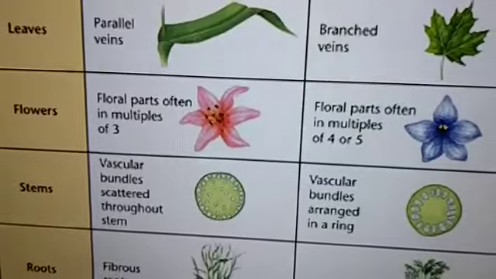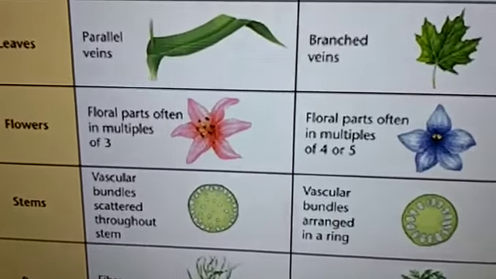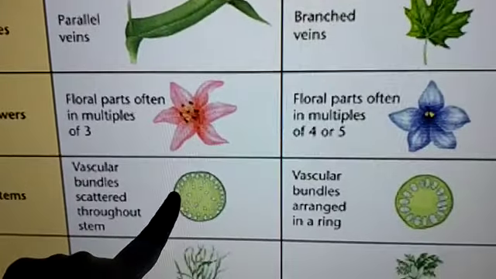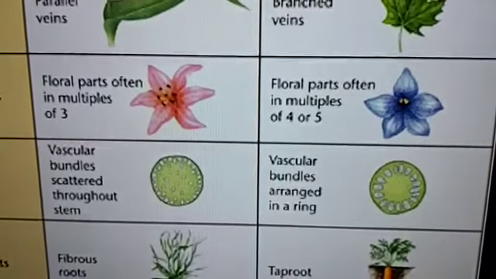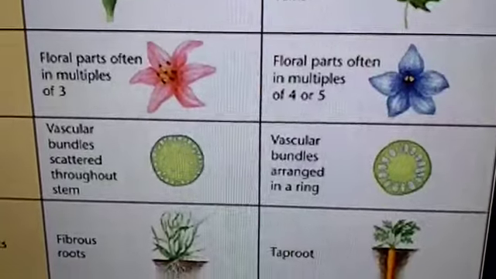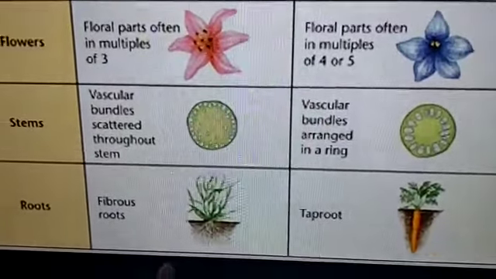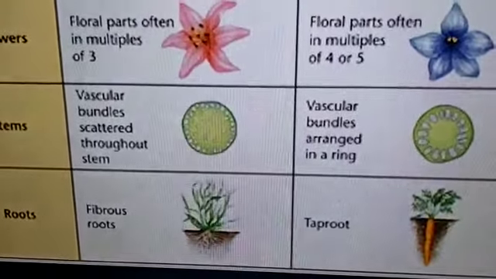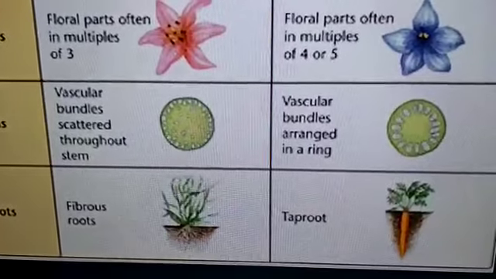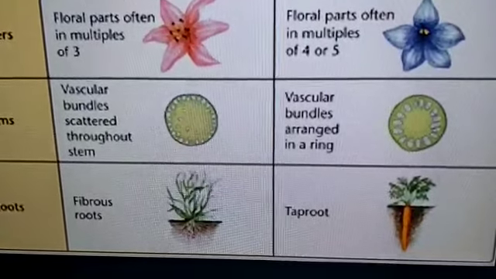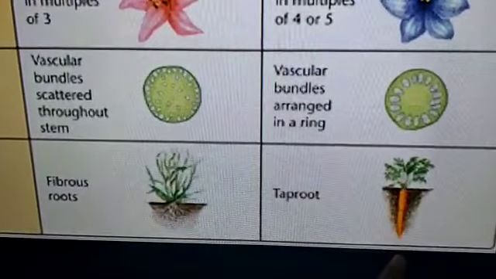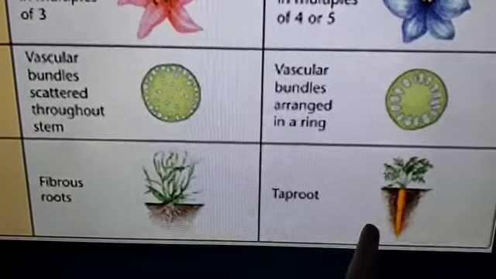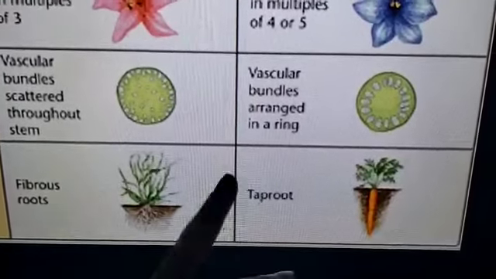In the stem of monocots, vascular bundles are scattered. See, these are all vascular bundles, in a scattered manner. These are the vascular bundles, xylem and phloem. In dicots, see, they are arranged in a ring form. The root system in monocots is a fibrous root. When you pluck the grass, you can find a group of roots. In dicots, the taproot system has a main root, with root hairs and rootlets. This is called the taproot system.